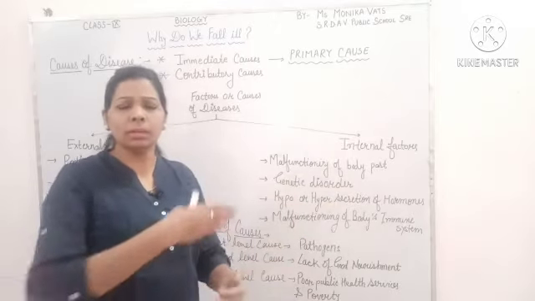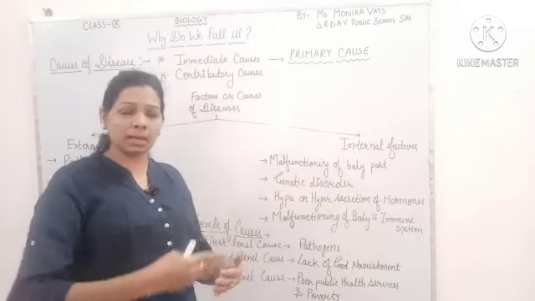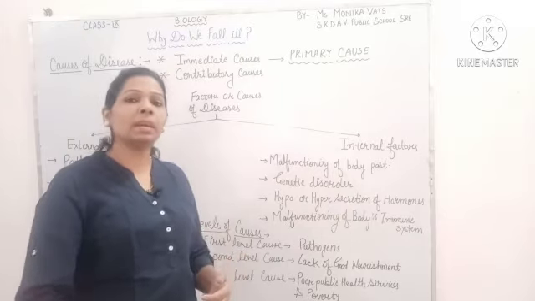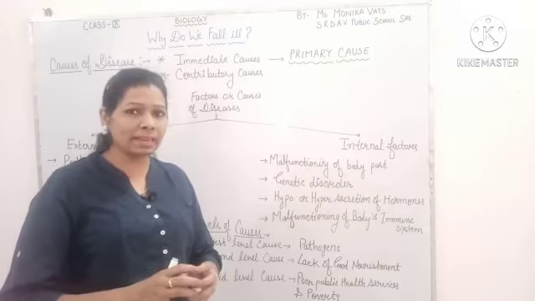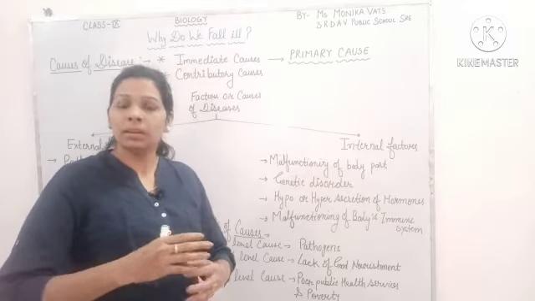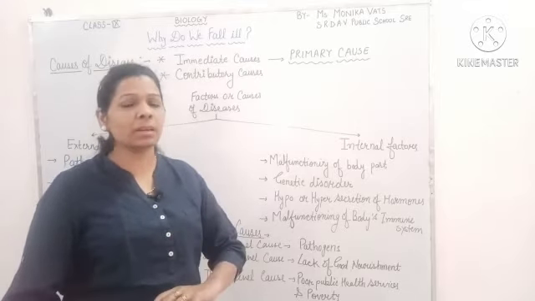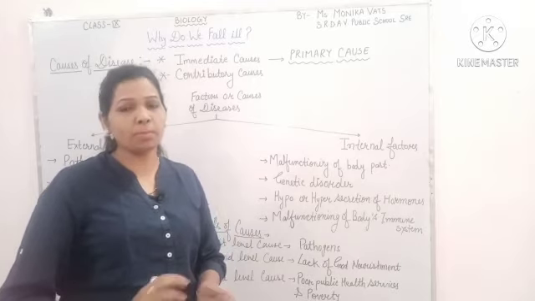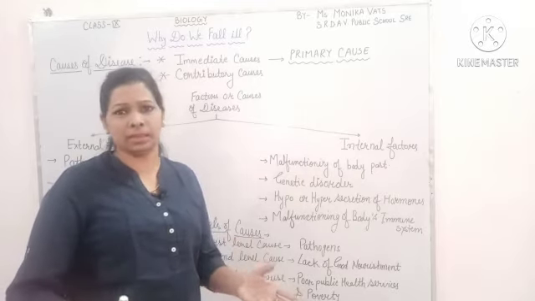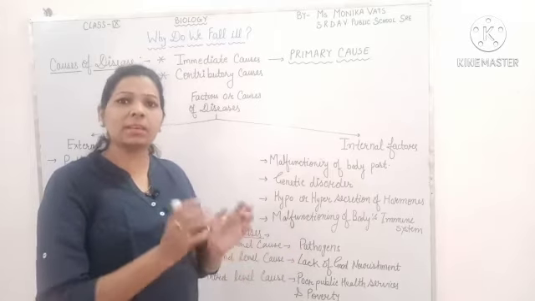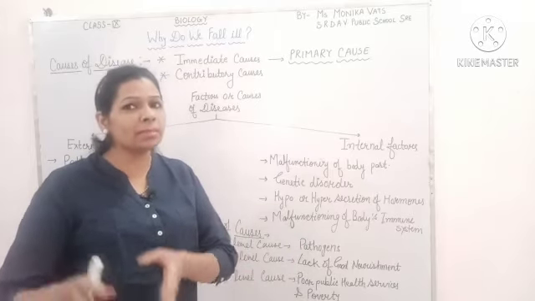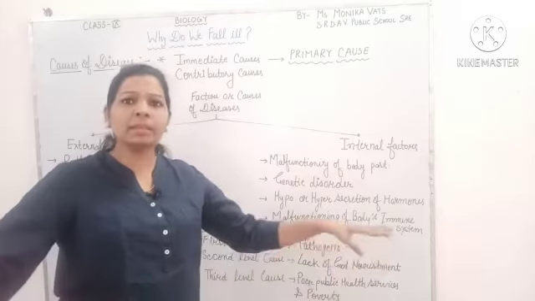Or sometimes there are poor public services, like a sewage line. As you know, pipelines are under the ground, and sometimes if a pipeline shows any leakage, due to that leakage the dirty water mixes with the drinking water. This is poor public service, because it is the work of the public service center to maintain these systems.